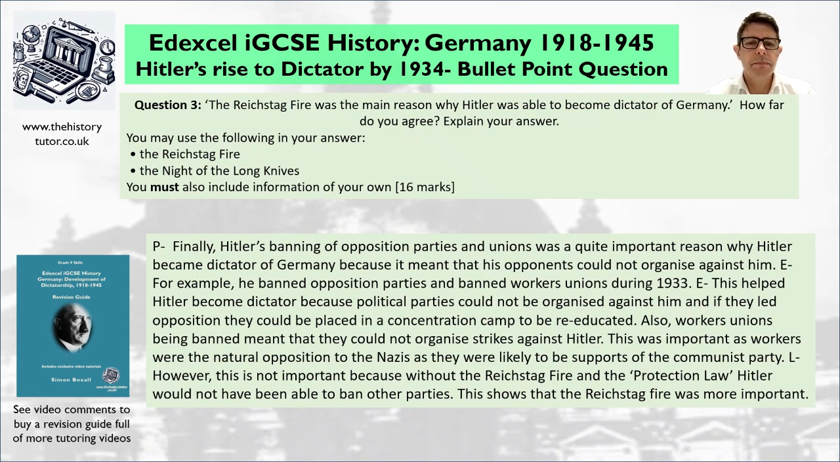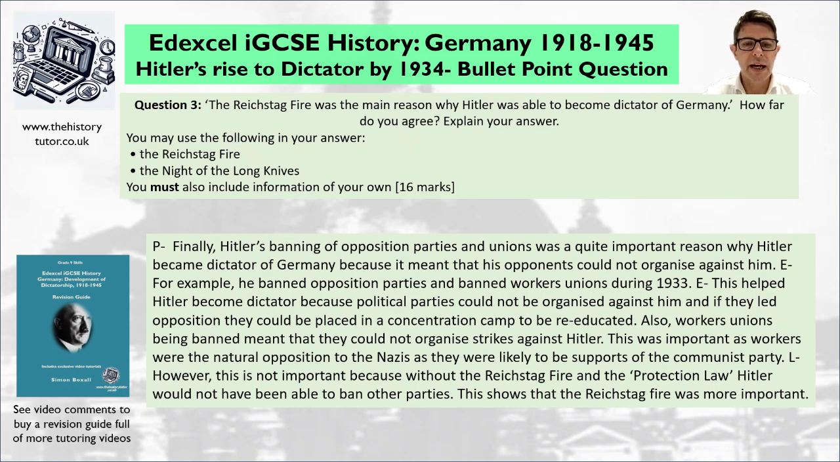So it says, finally, Hitler's banning of opposition parties and unions was quite an important reason why Hitler became dictator of Germany because it meant that his opponents could not organise against him. For example, he banned opposition parties and banned workers' unions from 1933. This helped Hitler become dictator because political parties could not be organised against him, and if they led opposition, they could be placed in the concentration camp to be re-educated. So that would have created quite a lot of fear.